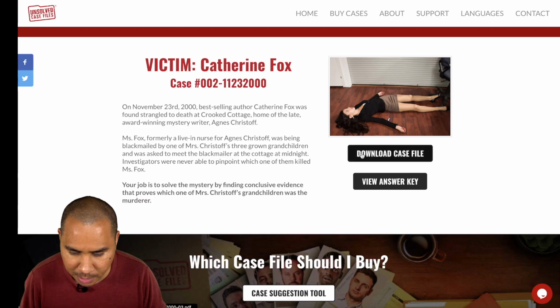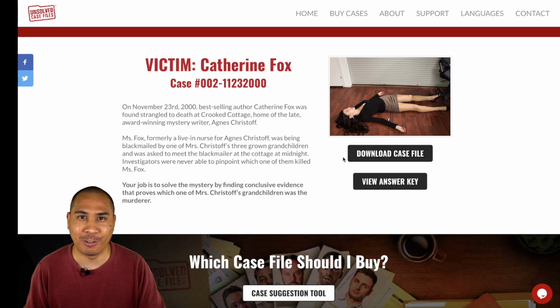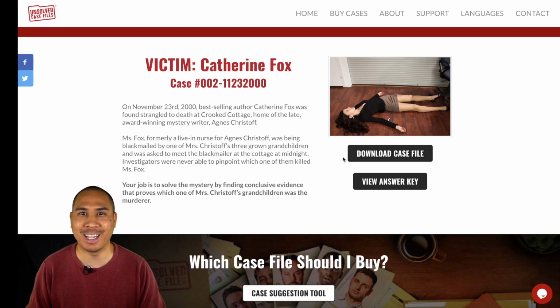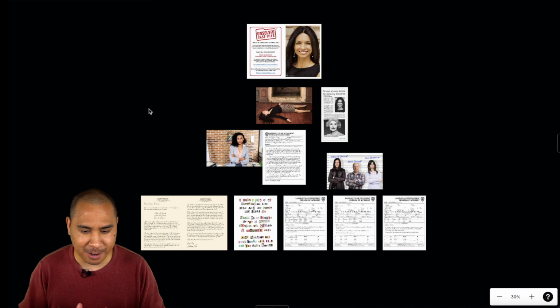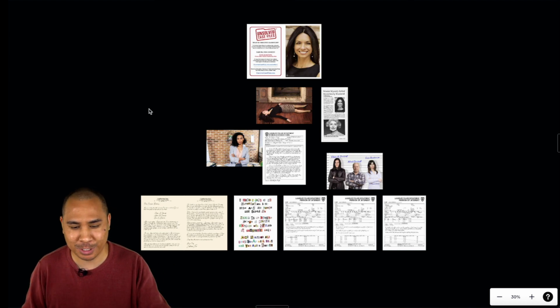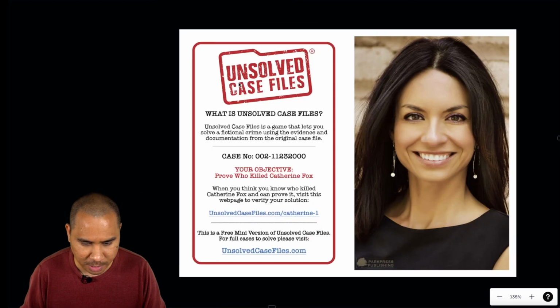Now we can download the case file, which I already did, and organize it a little bit, so let's begin. All right, here are the files. I ordered it a little bit differently from the PDF, but we'll just go through it one by one. Starting with this. So, your objective, prove who killed Catherine Fox. When you think you know who killed Catherine Fox and can prove it, visit this webpage to verify your solution.